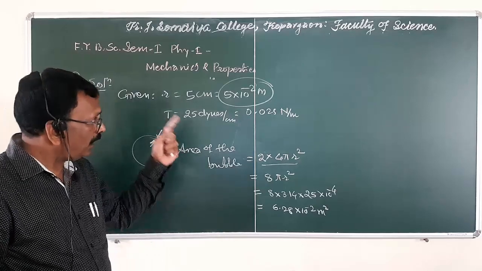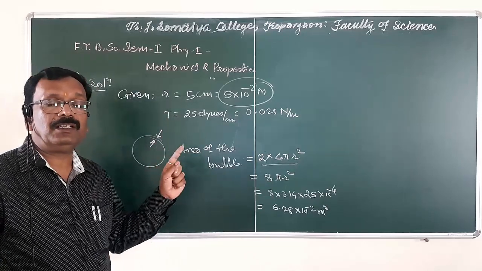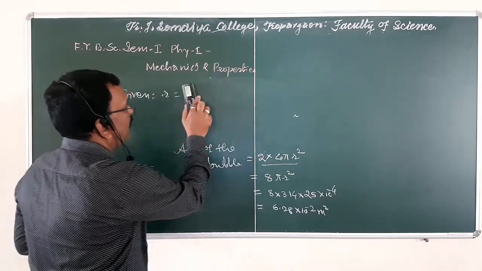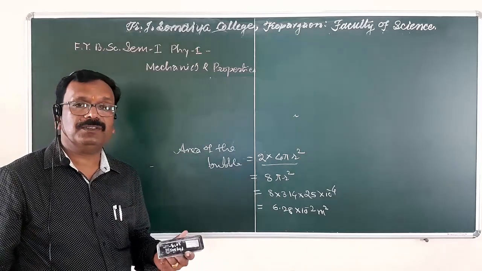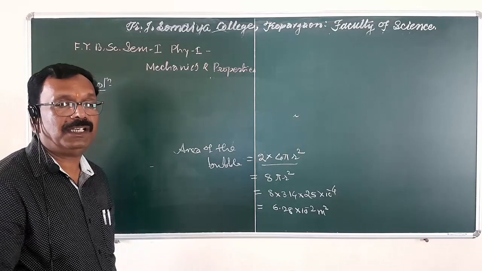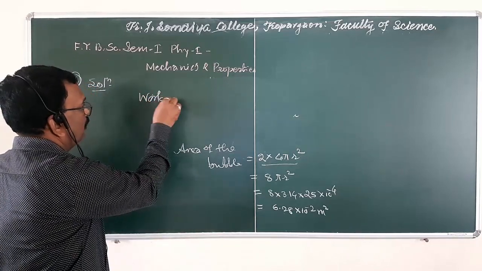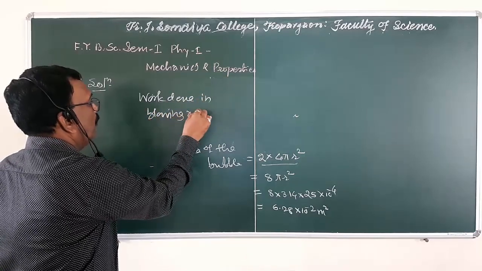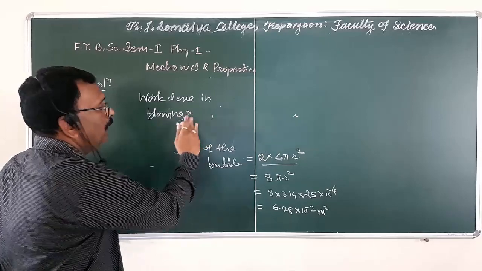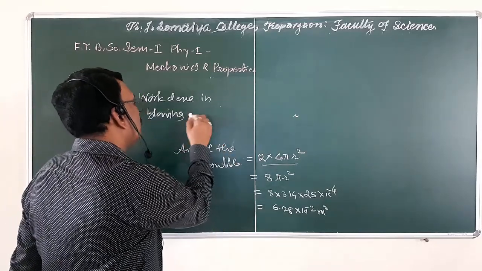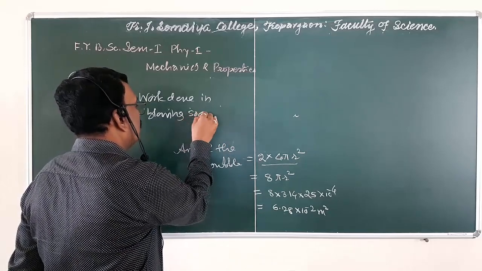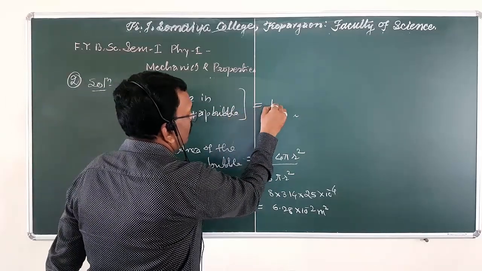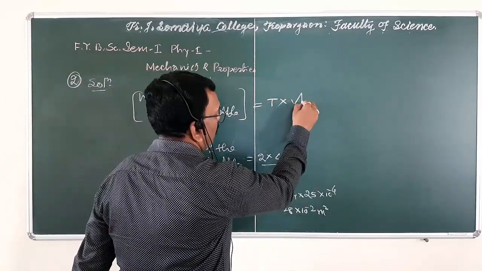Now, in this problem, we have to calculate the work done in blowing the soap bubble. Therefore, in the first lecture, in the definition of surface tension, we have seen that the work done in blowing a soap bubble is equal to surface tension into area.